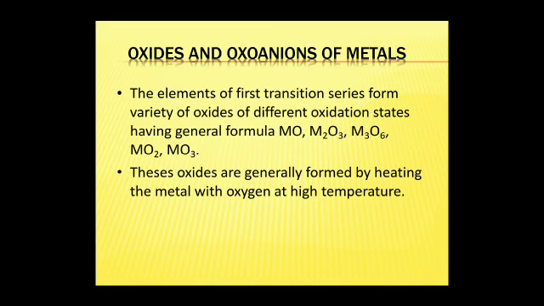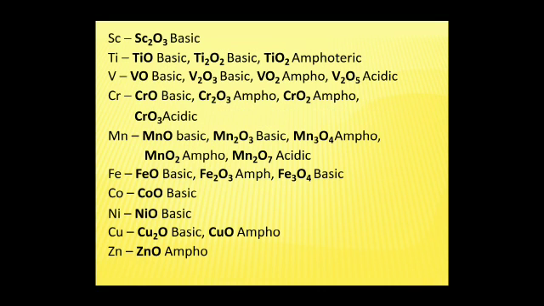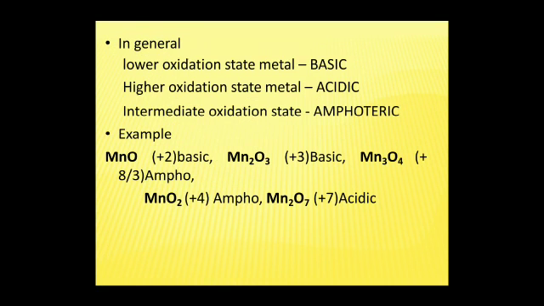Oxides and oxo anions of metals. The elements of the first transition series form a variety of oxides in different oxidation states having general formula MO, M2O3, M3O4, MO2 and MO3. These oxides are generally formed by heating the metal with oxygen at high temperature. These are the examples. Scandium creates basic compounds. The list of oxides is here.